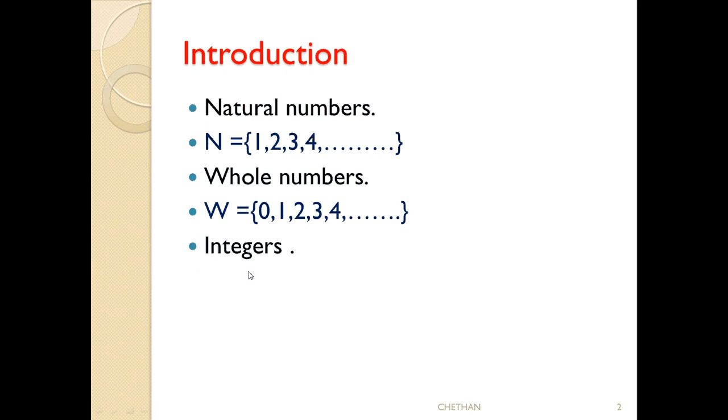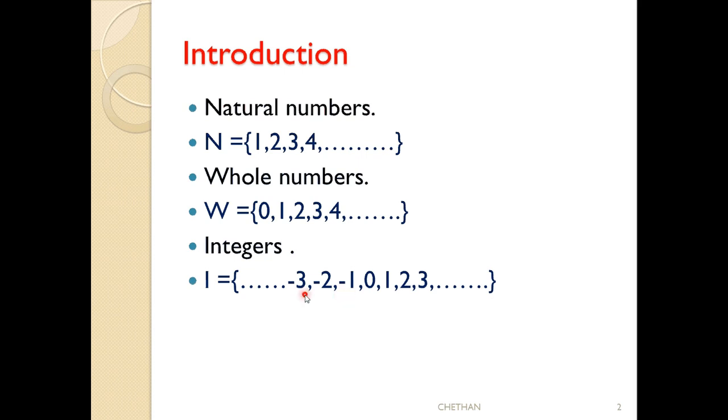These integers are indicated by the capital letter I. See here, the integer number system is represented by I, and the group is -3, -2, -1. These dots indicate -4, -5, -6, and so on. -3, -2, -1 are the negatives of natural numbers, and 0, 1, 2, 3, 4, 5, 6, etc. are whole numbers. So integers means the group having the negatives of natural numbers and the whole numbers.